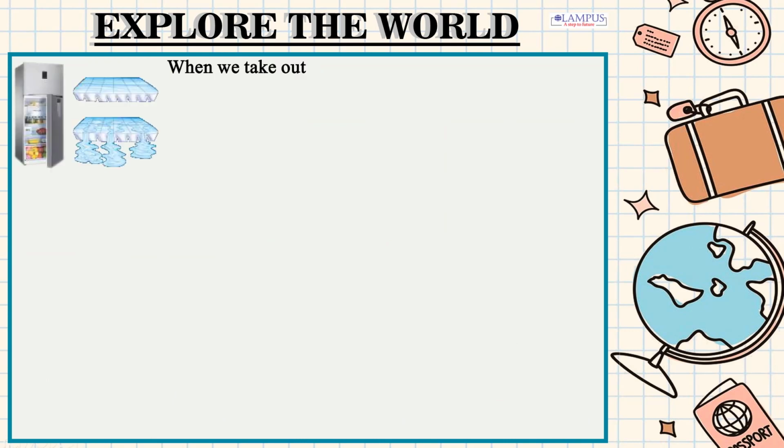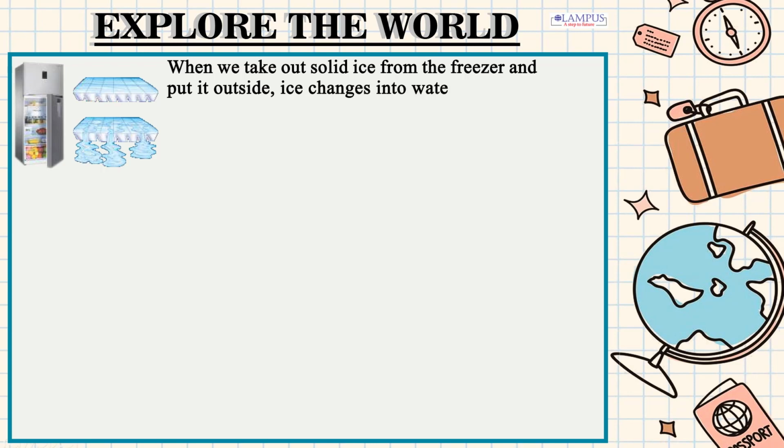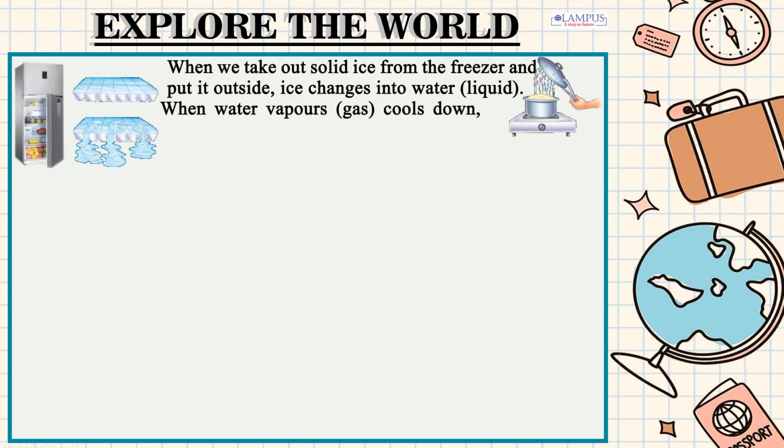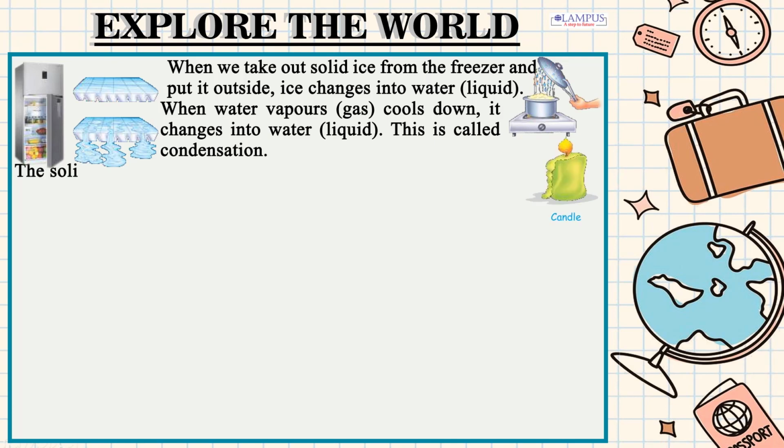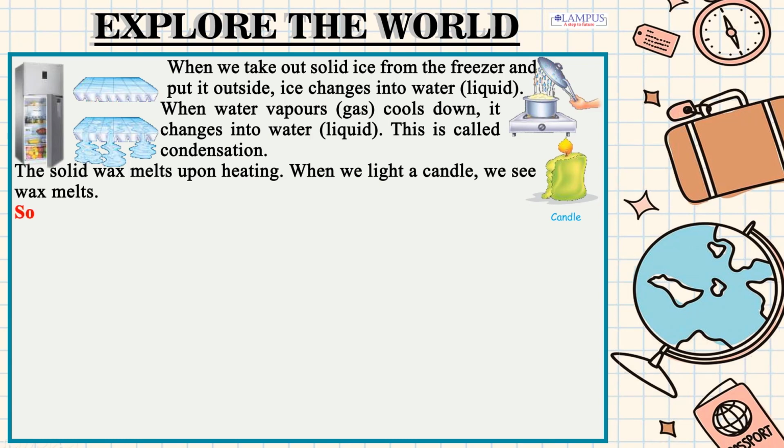When we take out solid ice from the freezer and put it outside, ice changes into water, liquid. When water vapors, gas, cools down, it changes into water, liquid. This is called condensation. The solid wax melts upon heating. When we light a candle, we see wax melts.